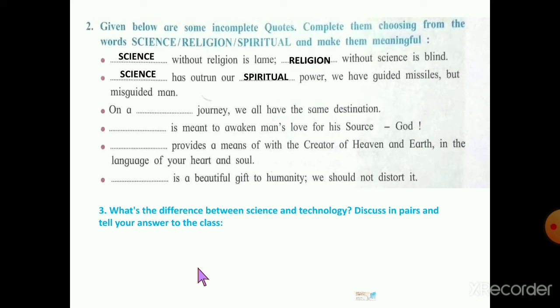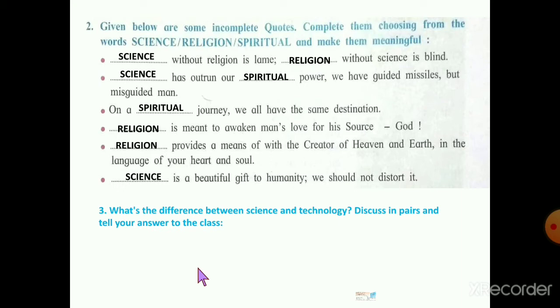Second sentence is: science has outdone our spiritual power, we have guided missiles but misguided man. Third sentence: on a spiritual journey we all have the same destination. Fourth answer: religion is meant to awake man's love for his source, that is God. And fifth sentence is: religion provides a means of communion with the creator of heaven and earth in the language of your heart and soul. And last sentence is: science is a beautiful gift of humanity, we should not distort it.